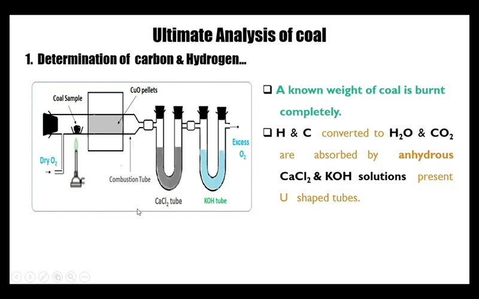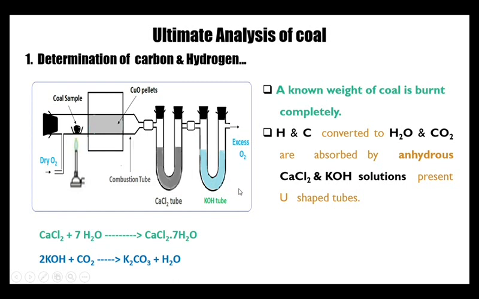So here you can see, calcium chloride absorbs 7 moles of water molecules and is converted to heptahydrated calcium chloride. In the same way, the carbon dioxide produced is absorbed by KOH. Before allowing the combustion products to pass through these tubes, the weights of the calcium chloride and KOH tubes are noted.